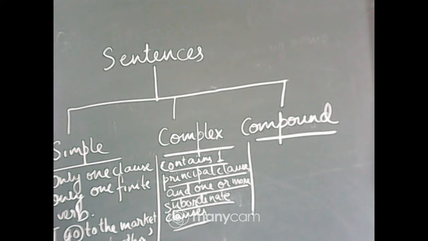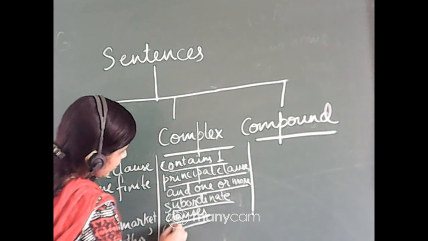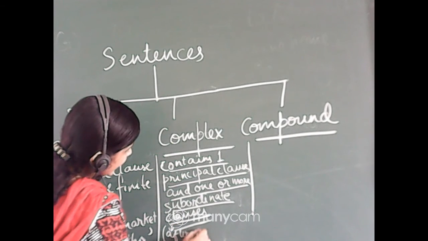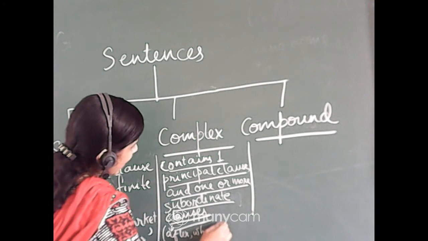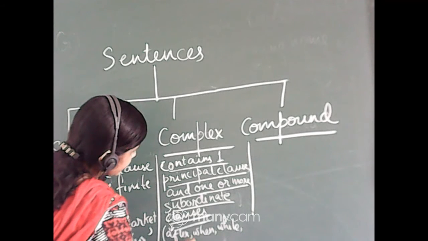Okay, a subordinate clause is joined to the main clause by a subordinating conjunction like that. Okay, then when, after, whenever, while, till. Okay, all these different types are there. A subordinate clause is joined to the main clause with words like after, when, while, because.